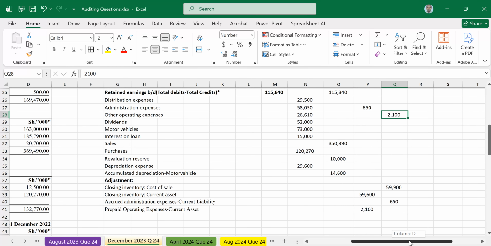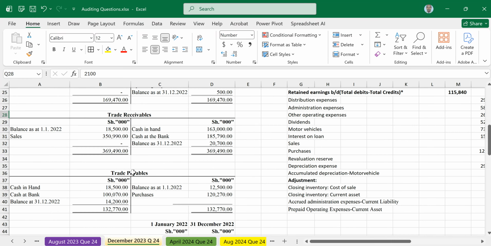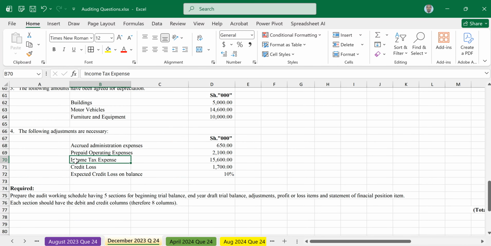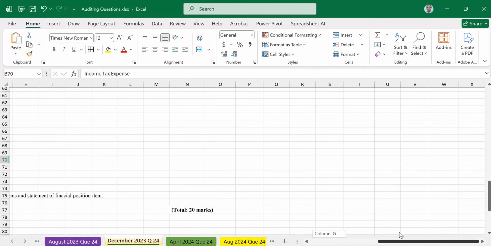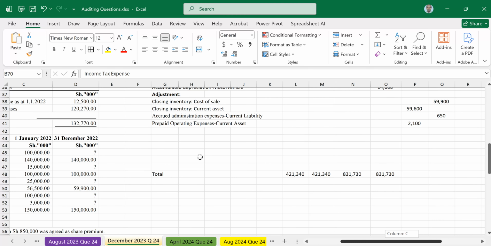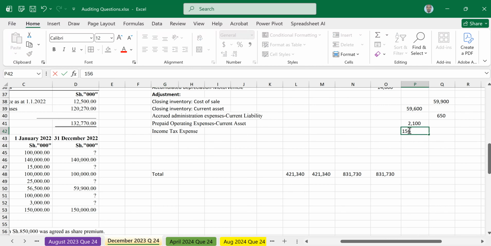Now after prepaid operating, there is income tax expense of 15,600. In relation to the same, we also have current tax.